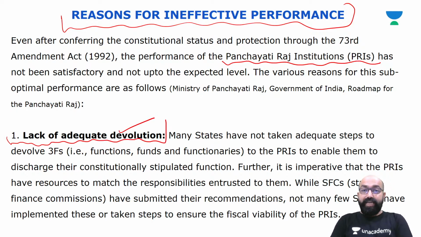Many states have not taken adequate steps to devolve the three Fs, which means functions, funds, and functionaries, to the Panchayati Raj institutions to enable them to discharge their constitutionally stipulated functions.